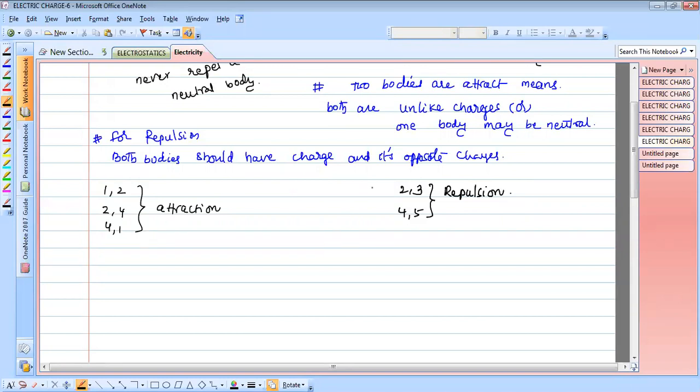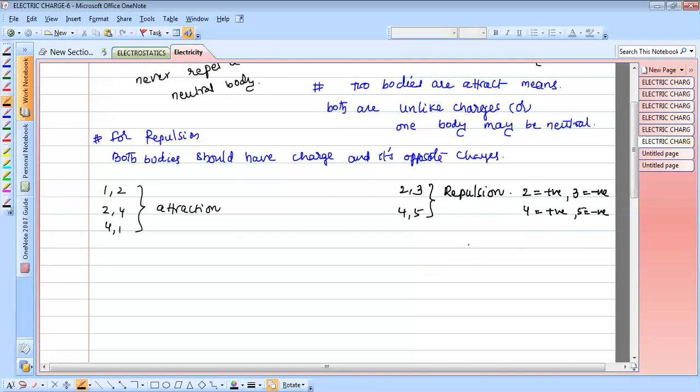Once think, as per the given data, since this should be repulsion, they should have charges. Suppose 2 positive, 3 negative, 4 positive, 5 negative. These are the possibilities, because we don't know any one of the charges clearly.